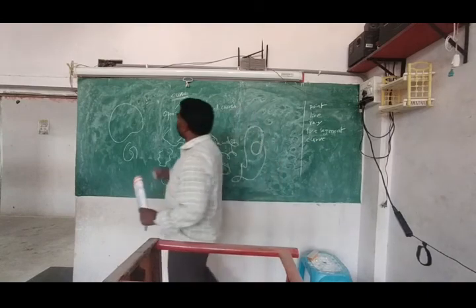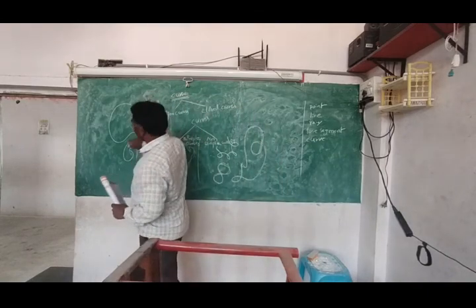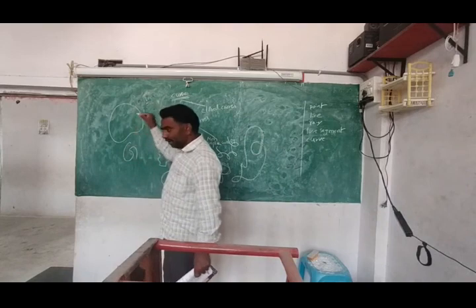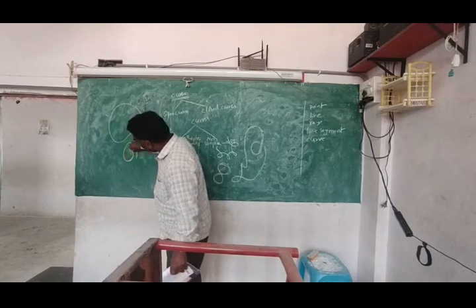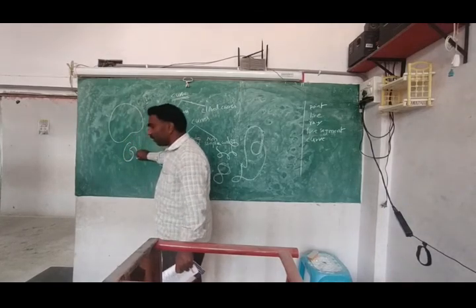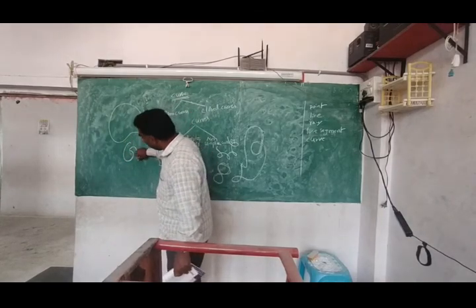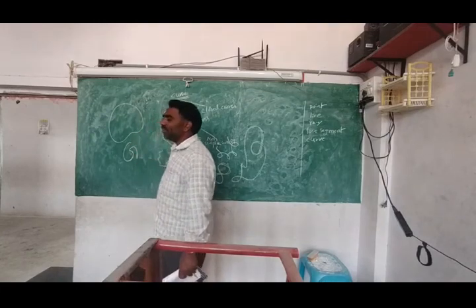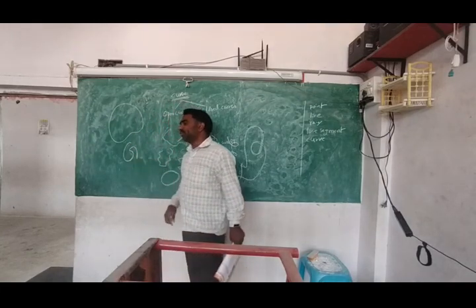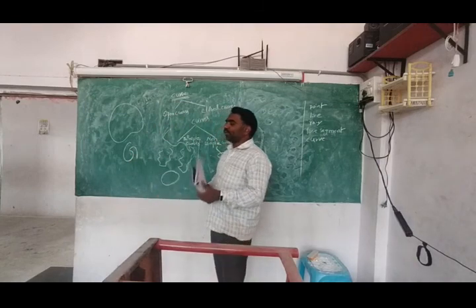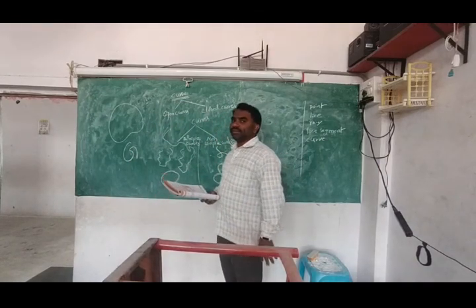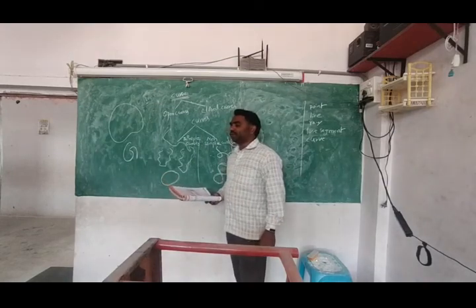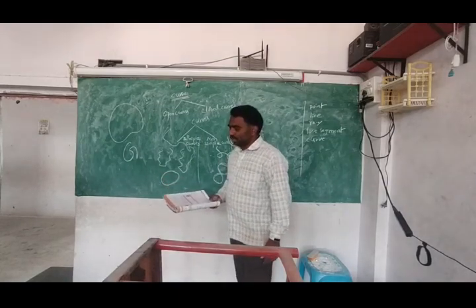When this is given here, you take your pencil and move it. Now you say, is it closed or open? Open. How can you say? Because if it ends again here, then you will say that is closed. Otherwise it is open. See the second one, is it closed or open? Closed. Yes. See the third one, is it closed or open? Open. Fourth one, open.